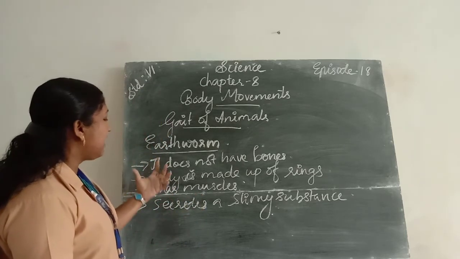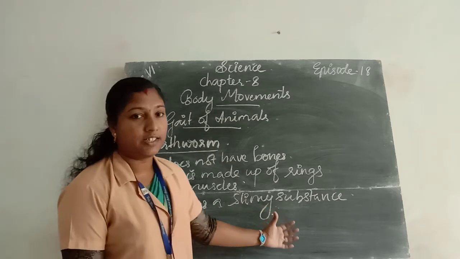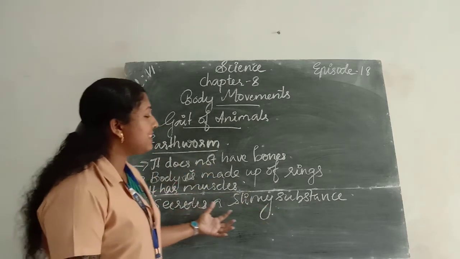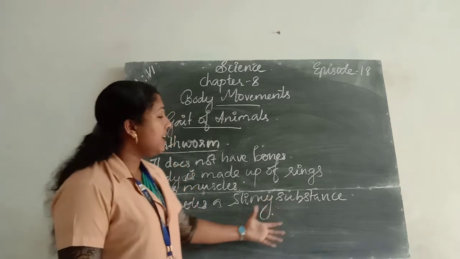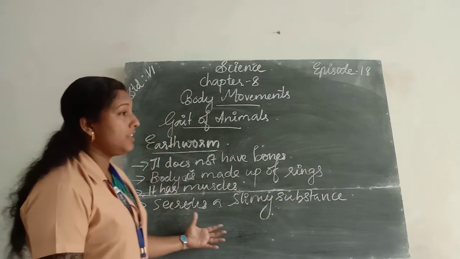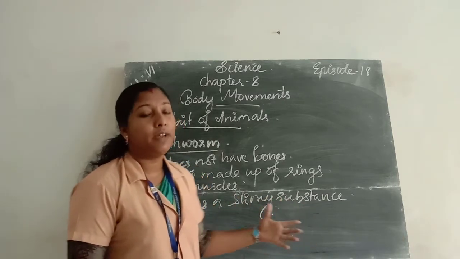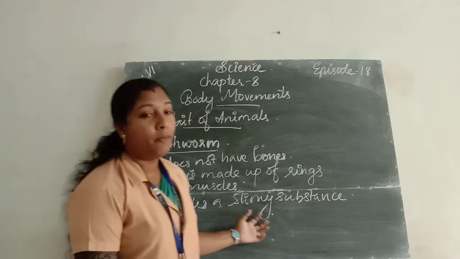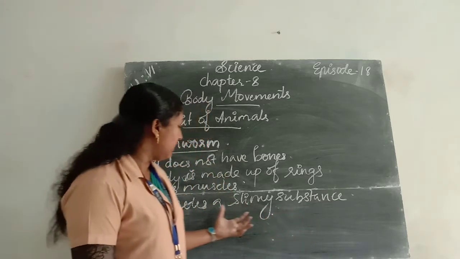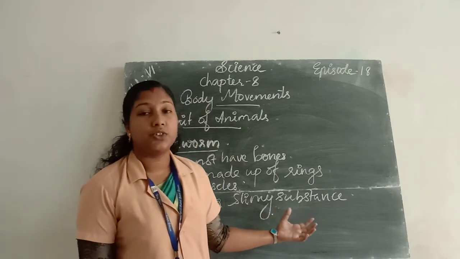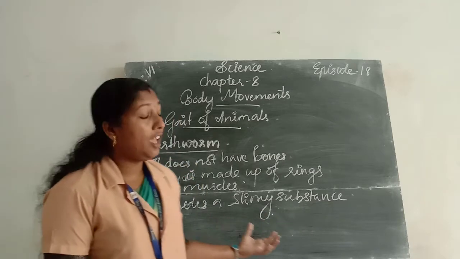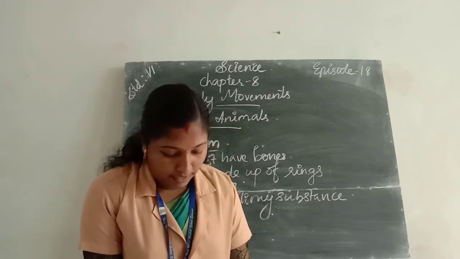Then it secretes a slimy substance. The secretion of a slimy substance helps the earthworm for movement.